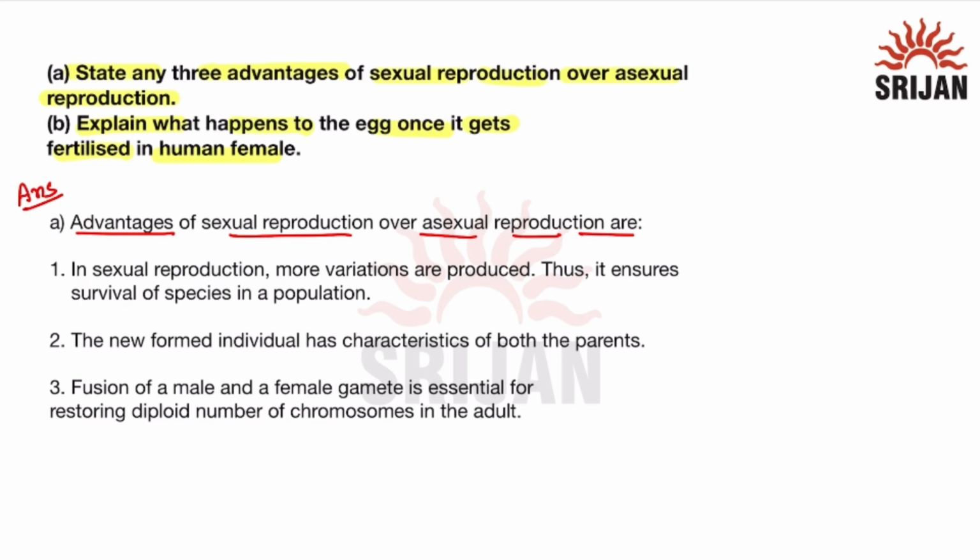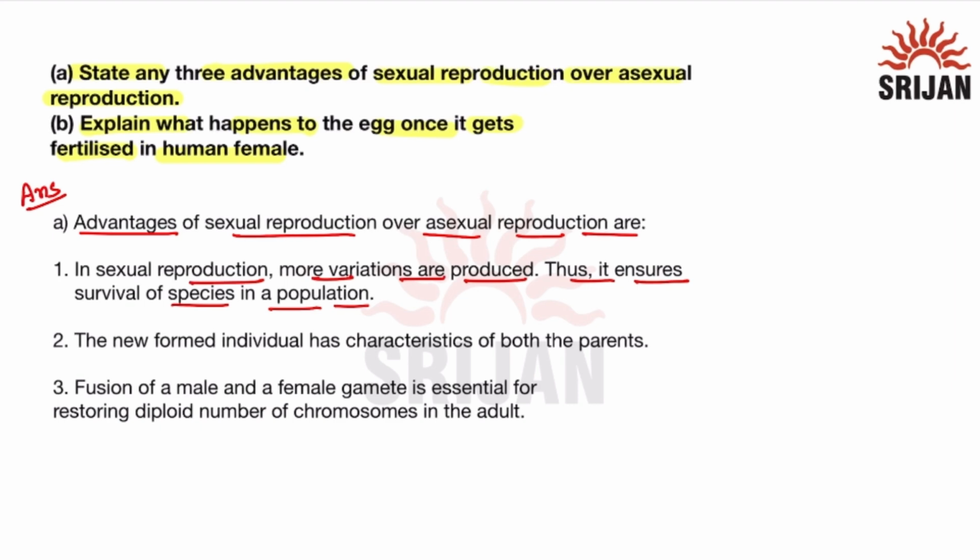The first advantage is that in sexual reproduction, more variations are produced. Thus, it ensures survival of species in population. In sexual reproduction, since fertilization occurs, the genetic material of the new individual that is formed will come from both the parents. So, variations will be produced. The environment around us keeps changing, and the variations are important for the survival of the new species.